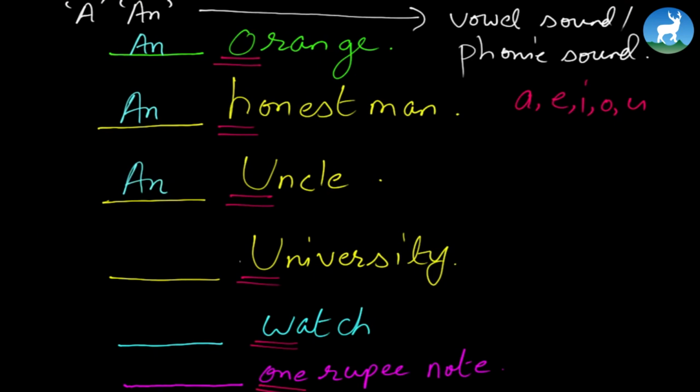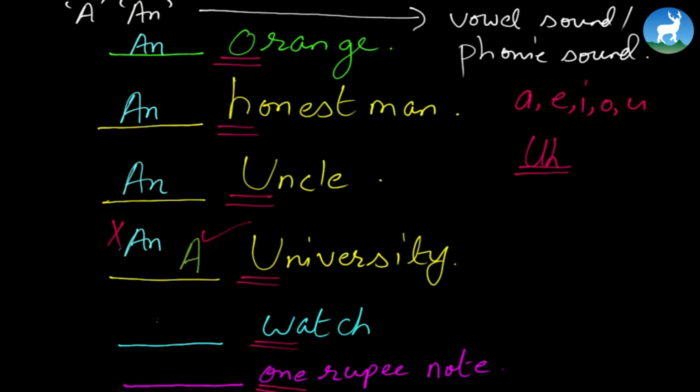Now look at university. Of course, U is a vowel, but just because it starts with a vowel letter does not mean that we place an here. An university should be incorrect, because as we pronounce university, the initial sound is more like yoo-niversity, the y sound coming together. It is not the vowel sound U. That's why the correct article here is a university. A university is correct. A watch.